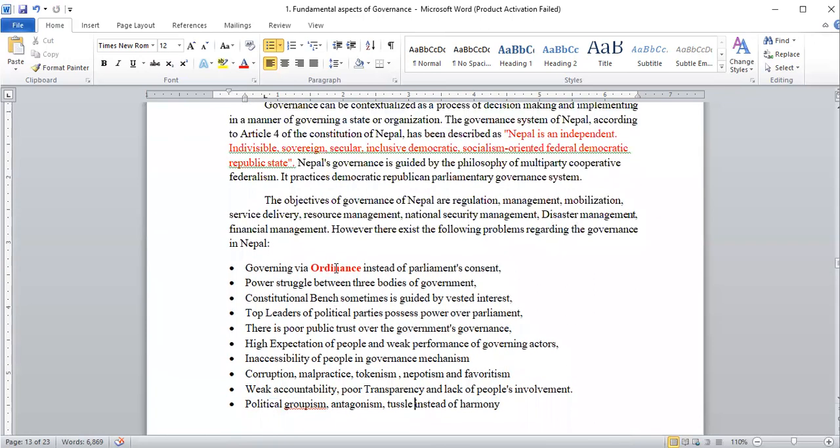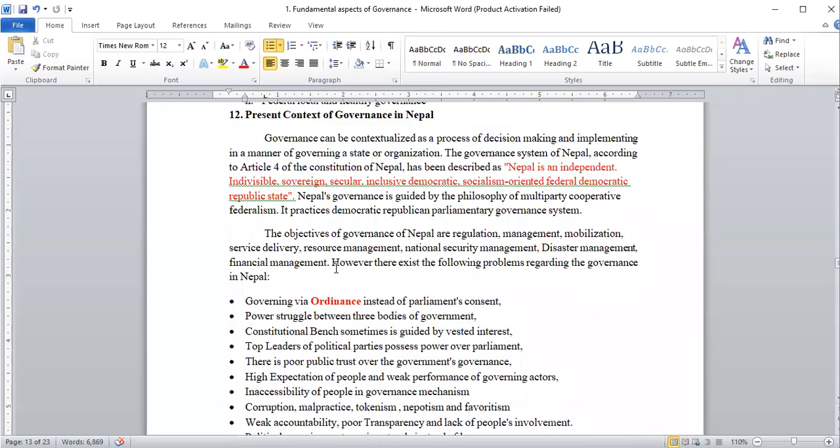In this way, this presentation finally comes to the conclusion that the present context of governance in Nepal is going firstly in a very democratic manner, in a very federal manner, in a very inclusive manner, because many inclusive rights are given to different types of marginalized people like Dalit women and female Madhesis. That is very noteworthy and praiseworthy. But at the same time, despite the advantages and benefits, there are also some problematic aspects, and I hope these problems will be solved later on.